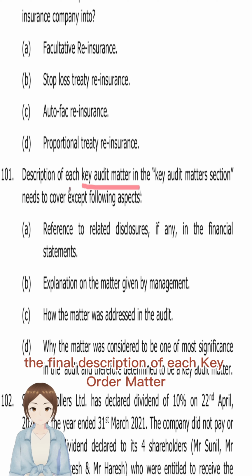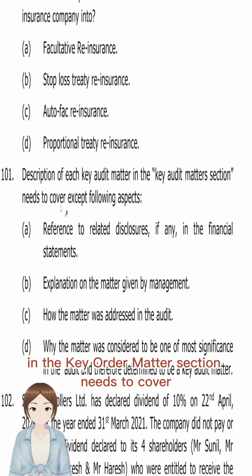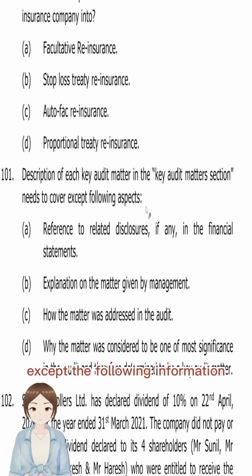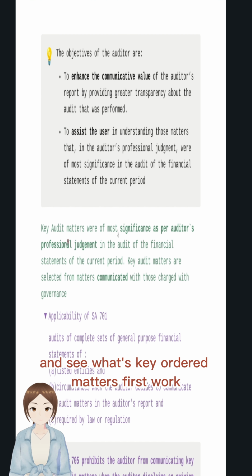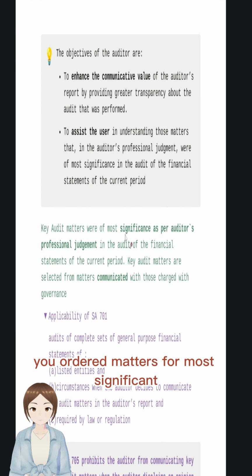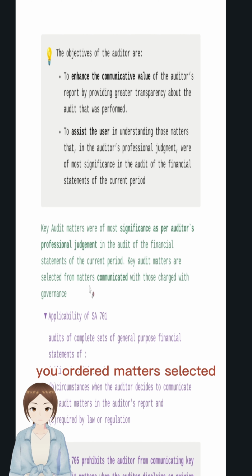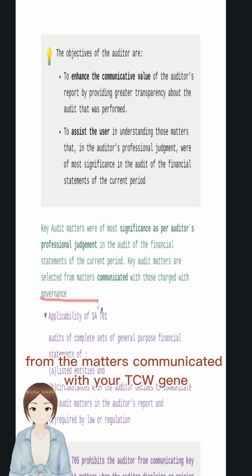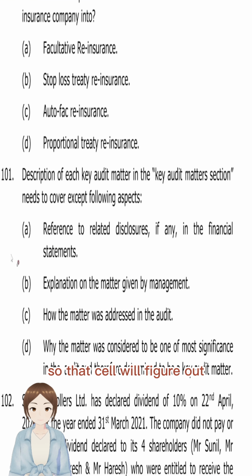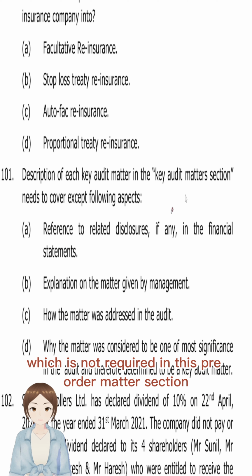Description of each key audit matter in the key audit matter section needs to cover all except the following information. We'll go with SA 701 and see what key audit matters are first. What key audit matters were most significant as per the auditor's professional judgment in the audit of financial statements? Key audit matters are selected from the matters communicated with TCWG. So that said, we'll figure out which is not required in this key audit matter section.